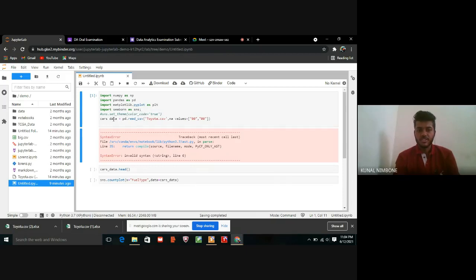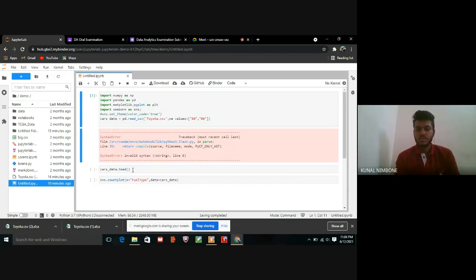Here SNS set theme color code is to where we can see the graph for the color. Cars data is read with read_csv equal to CSV file, and NA values are 0 with the syntax error. Then cars data head means here in the file we can see the data.